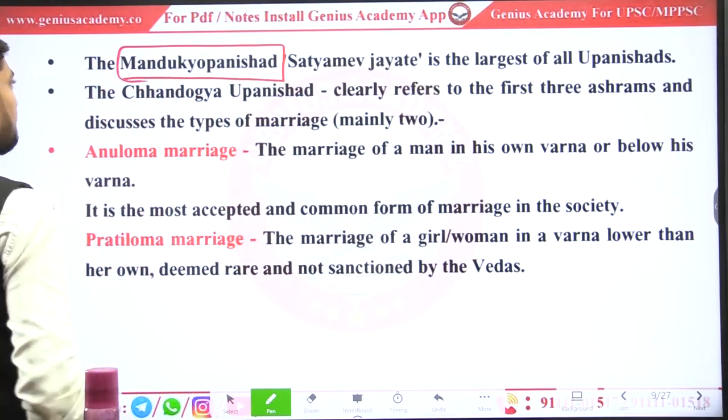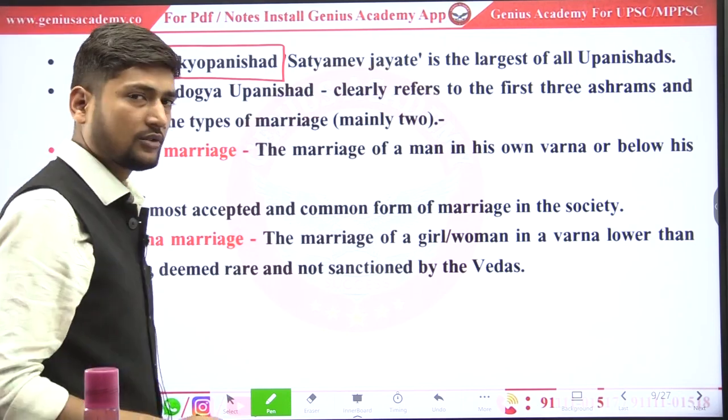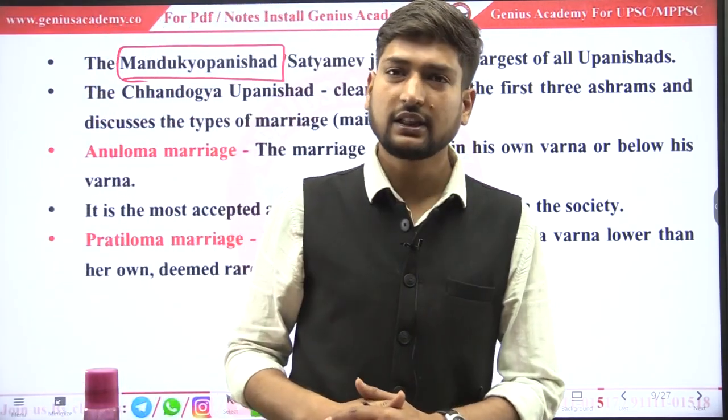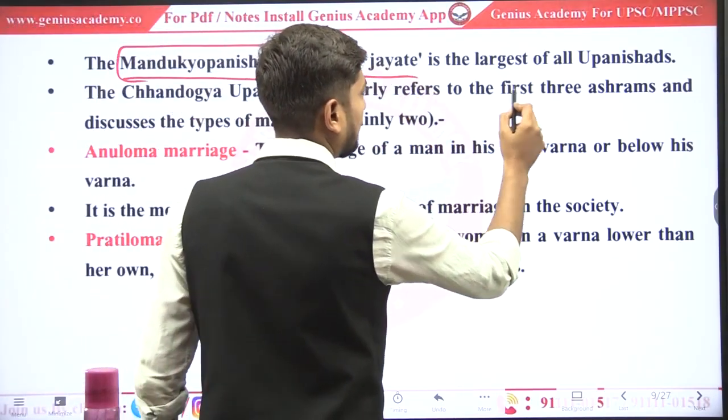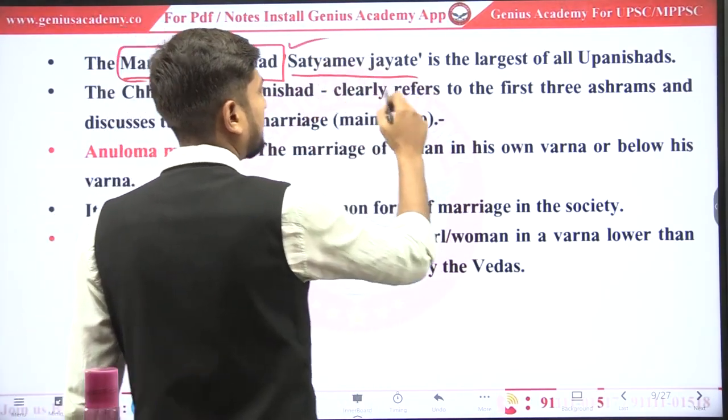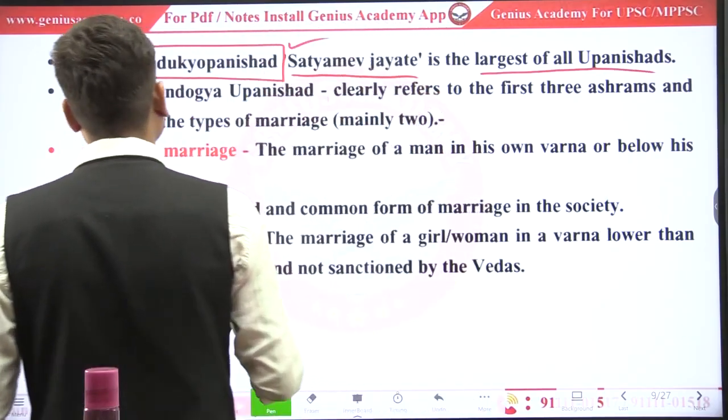Mundak. So in Mandukya Upanishad, Satyameva Jayate was given. Satyameva Jayate, and this Upanishad is the largest of all Upanishads.